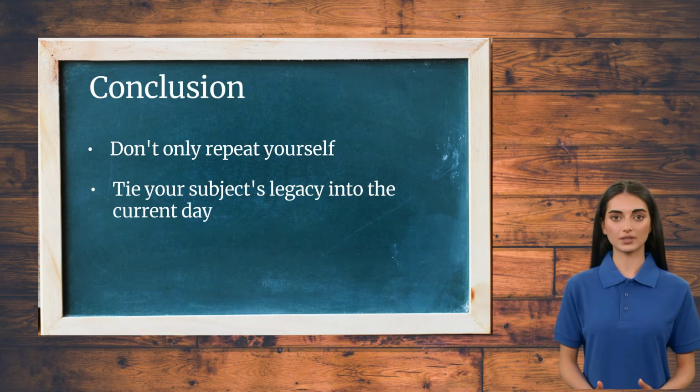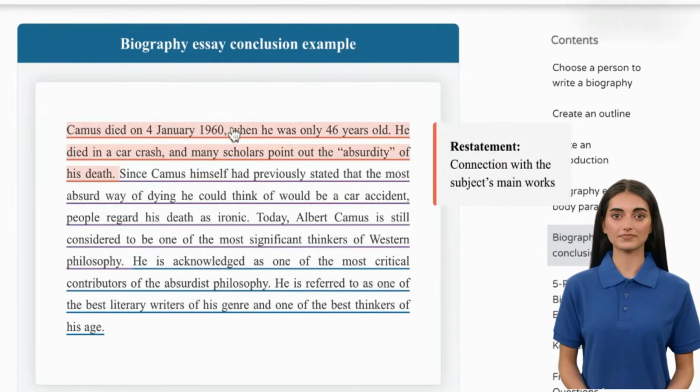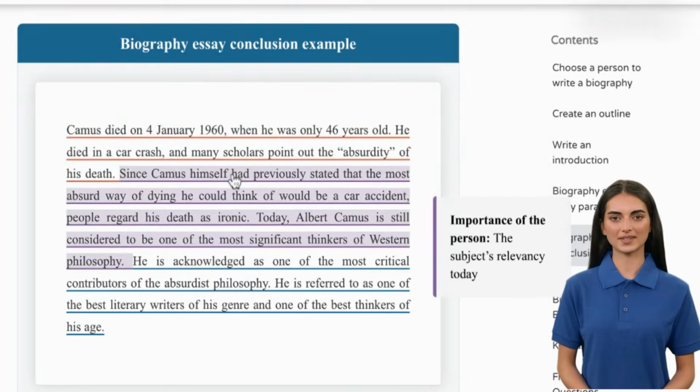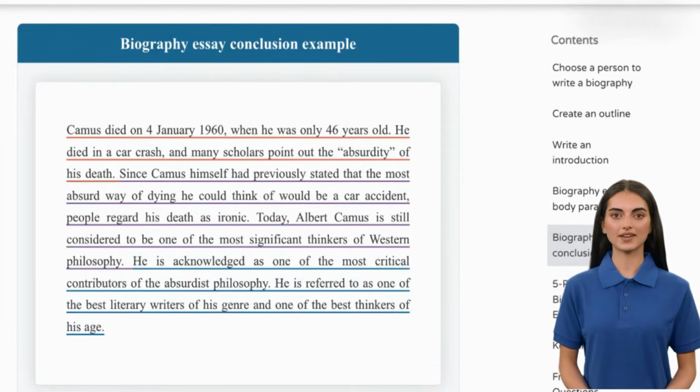Now let's look at the conclusion example on your left. As you see, it starts with the restatement of main events. Then you state the importance of the person, that is Albert Camus in this case. And lastly, you end your essay with memorable concluding sentences where you mention the influence of your person. So you've seen short examples of biography essay writing. Before we end this video, let's have a look at a 5-paragraph biography essay example.